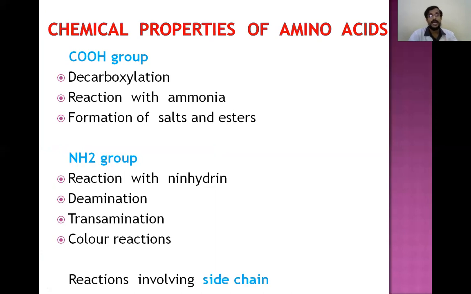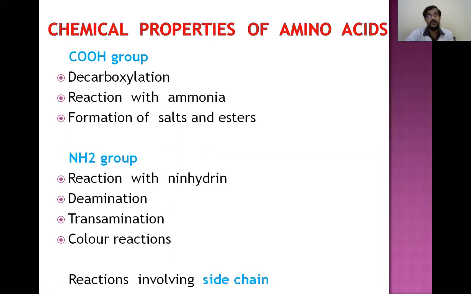Coming to the chemical properties, the chemical properties of amino acid depend on different groups present on the amino acid. One is carboxyl group. We know all the amino acids contain carboxyl group and amino group. So some chemical properties depend upon the carboxyl group. These are decarboxylation, reaction with ammonia, and formation of salts and esters. And some chemical properties depend upon the amino group. The reaction with hydrogen, deamination, transamination, color reaction. All these depend upon the amino group of the amino acid. And reactions of side chain. And some chemical properties depend upon the side chain which is present on the amino acids.